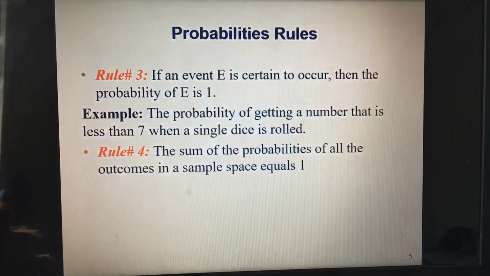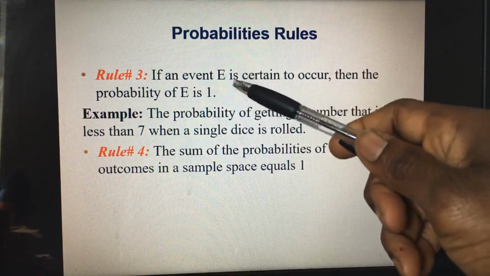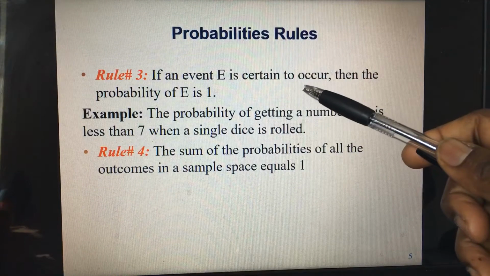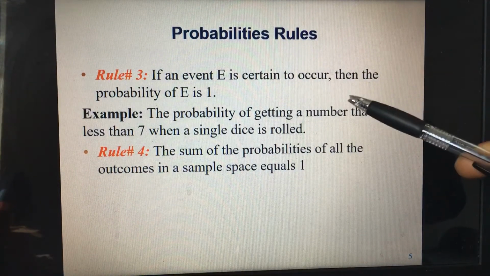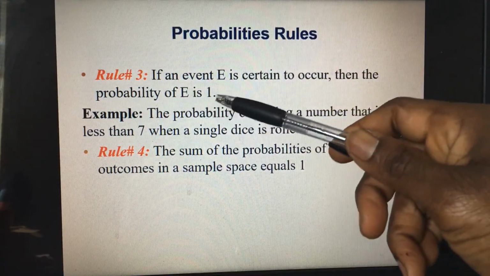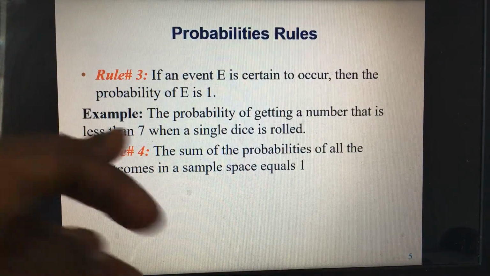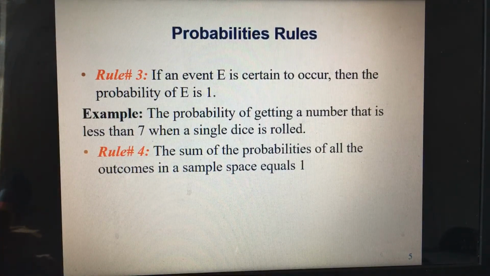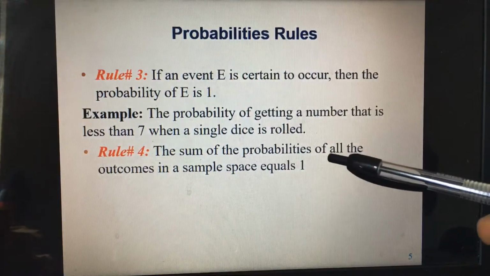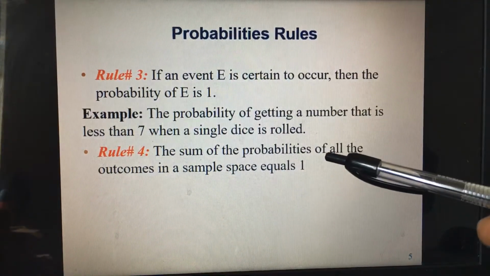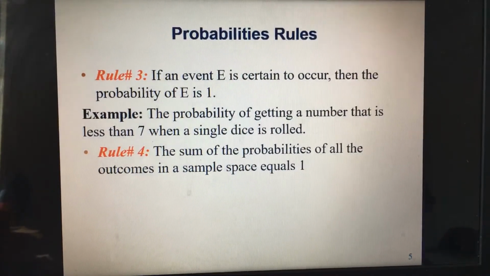Let's look at rule number 3. It says, if an event E is certain to occur, then the probability is 1, which means that you are 100% sure that it will occur. A good example is this: the probability of getting a number that is less than 7 in a single dice is a certain event.